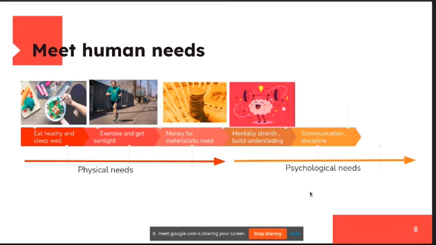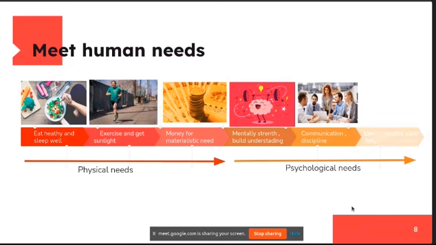Now, communication and discipline. Yes, we need good communication skills. If we want people to love us, if we want a good relation with everybody, we should have good communication skills with everybody. And I included discipline because without it, you can't have a good lifestyle and you cannot grow. So discipline is one of the important things that affects psychological need. That's why I put it here. Then in the last, have love and empathy for others. Not sympathy, empathy, and care about everybody. So I think all these things fulfill every human need.